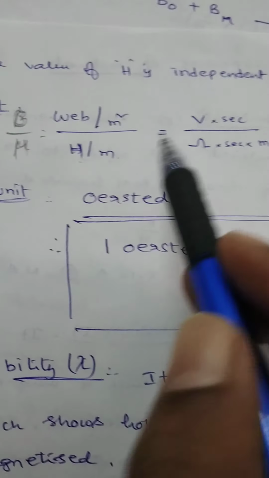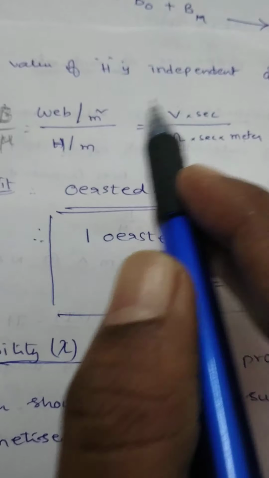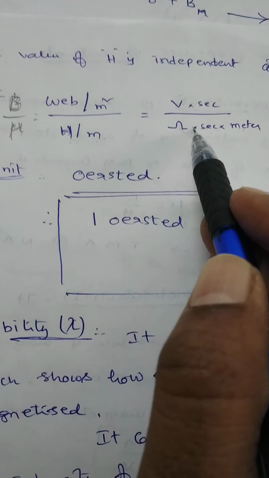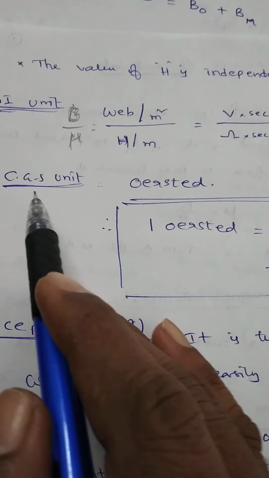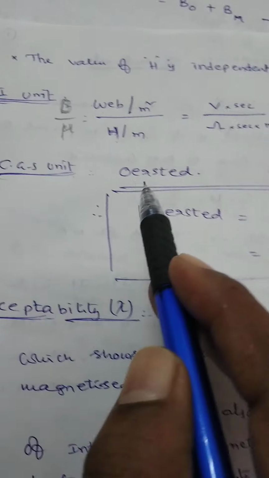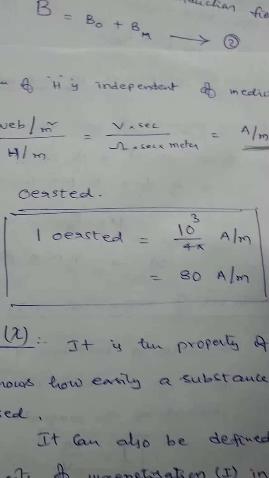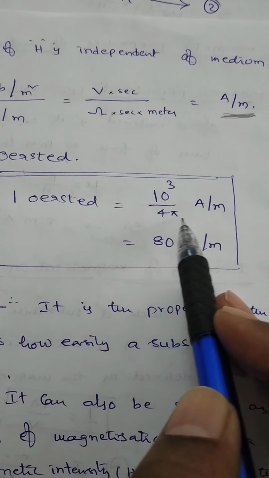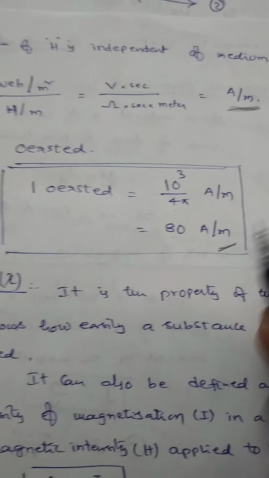This conversion, Henry into volt second, may be explained in the concept of electromagnetic induction. So keep it in memory. Also, CGS unit of H is Oersted. Again, the relation between Oersted and ampere per meter is 1 Oersted is equal to 10 cube by 4 pi ampere per meter, or approximately 80 ampere per meter.